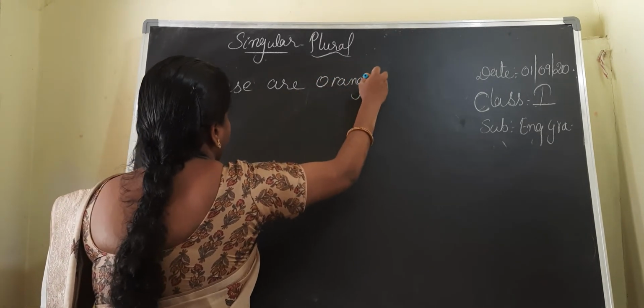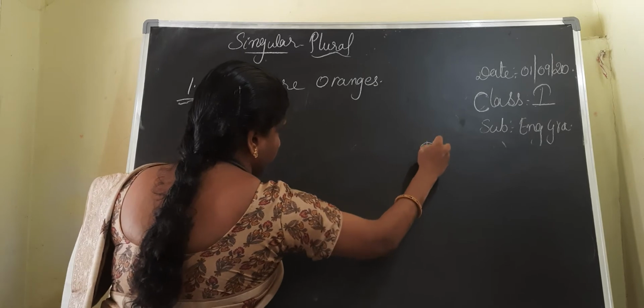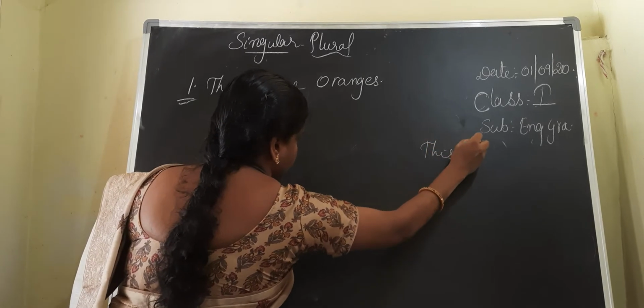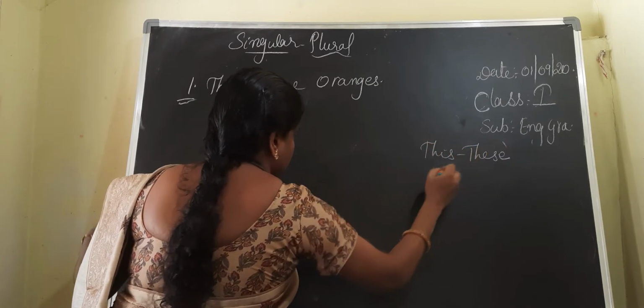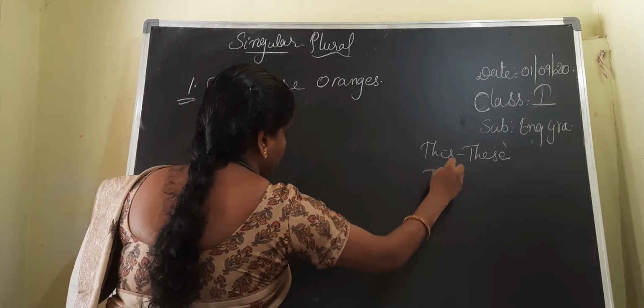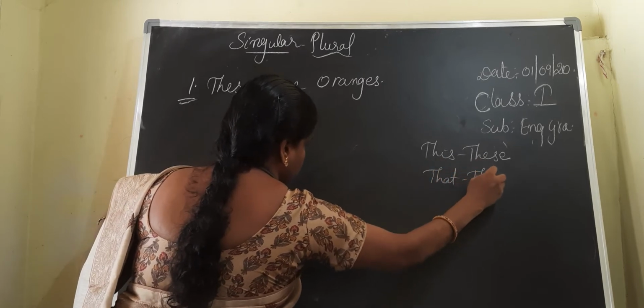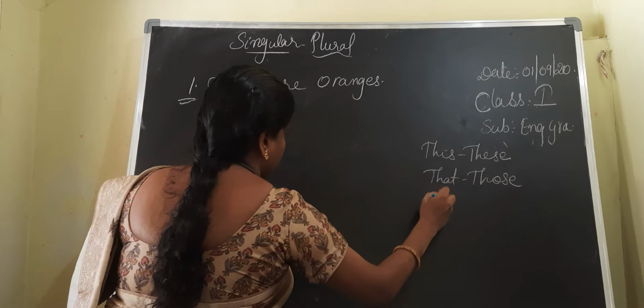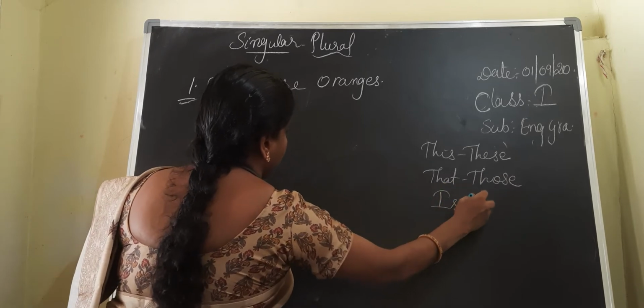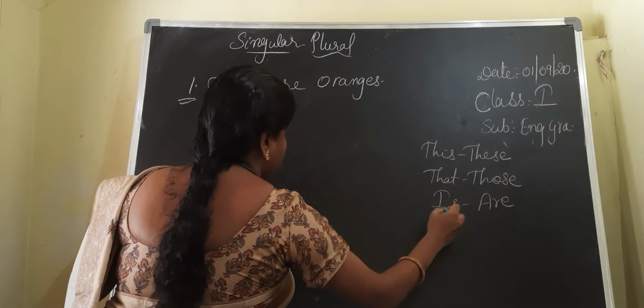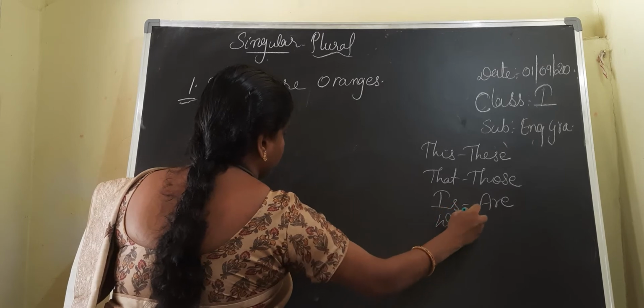For this plural, what can we give? These. For that plural, what can we give? Those. Is is singular. Are is plural. Was is singular. Were is plural.